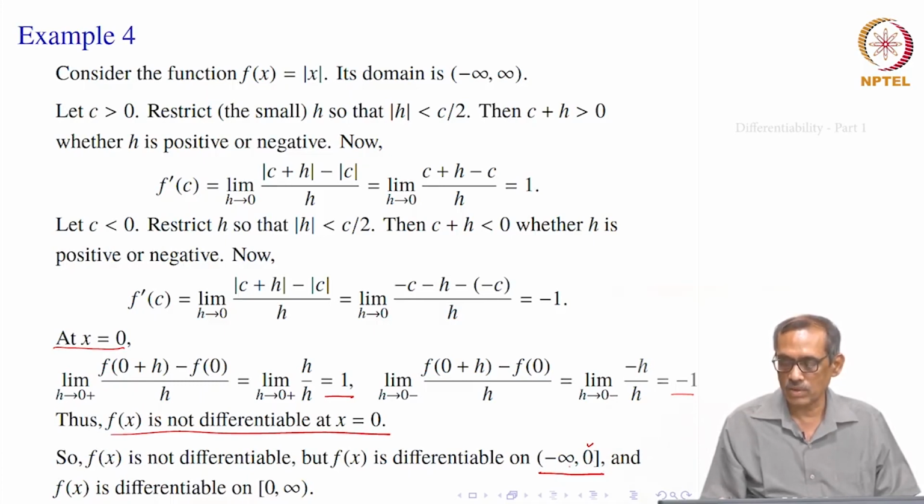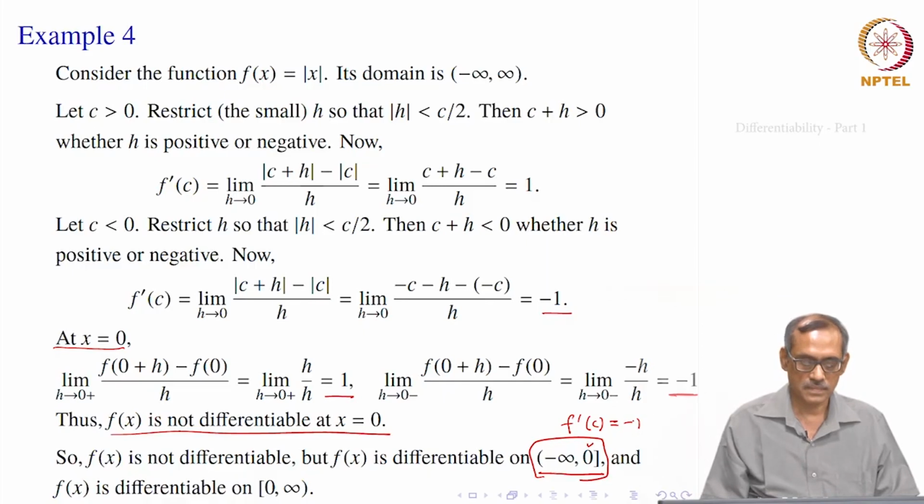So, the limit of the ratio will be taken when h remains negative, right. So, at 0 it is the left side limit, that becomes minus 1. We know for c less than 0 its limit is also minus 1. Therefore, on this, f prime of any point c, where c belongs to this interval, will be equal to minus 1.